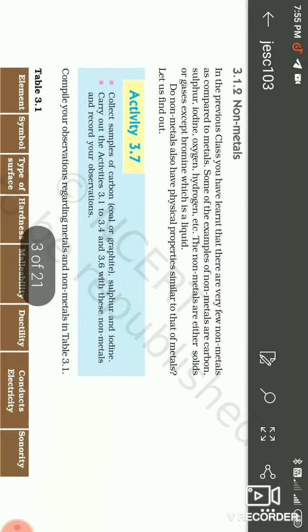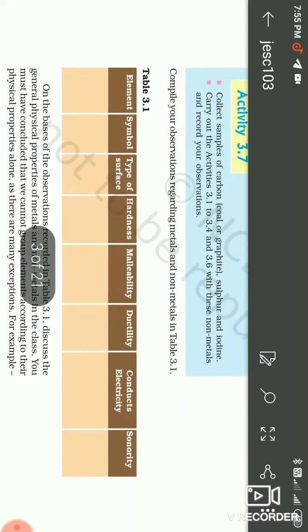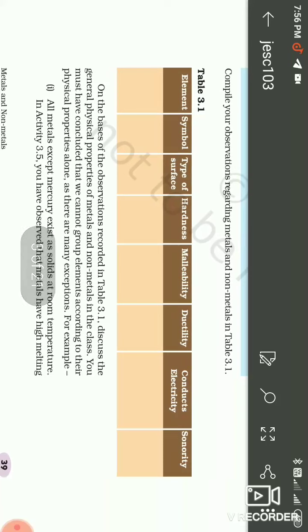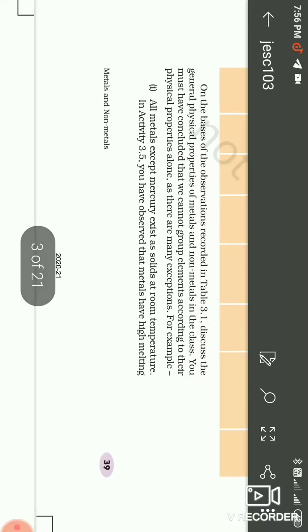Carbon is a non-metallic substance; sulfur, iodine, oxygen and hydrogen are all non-metal substances. Do non-metals also have physical properties similar to the metals? Let's find out the properties. Here is a chart about the properties: hardness, malleability, ductility, conductor of heat, sonority.